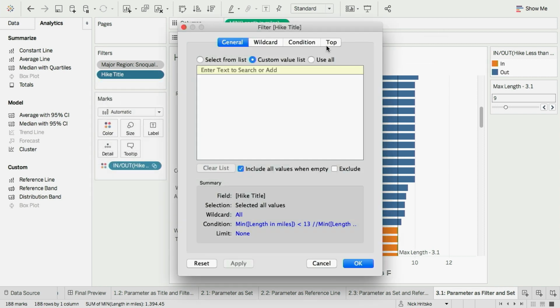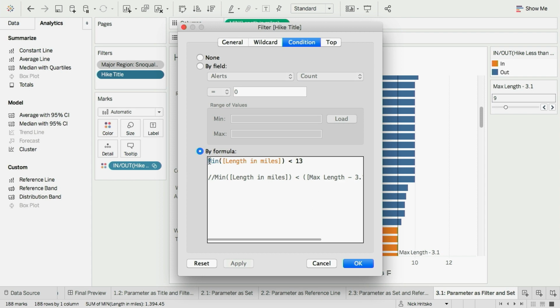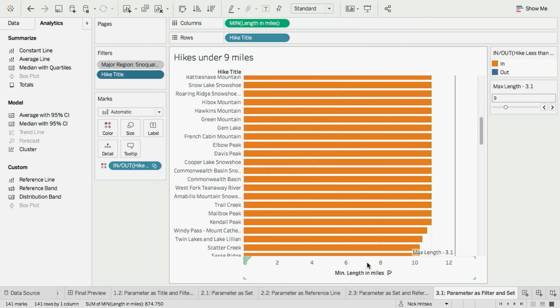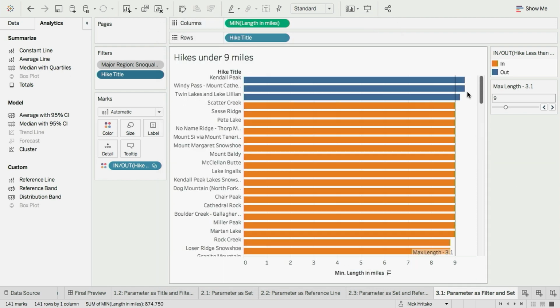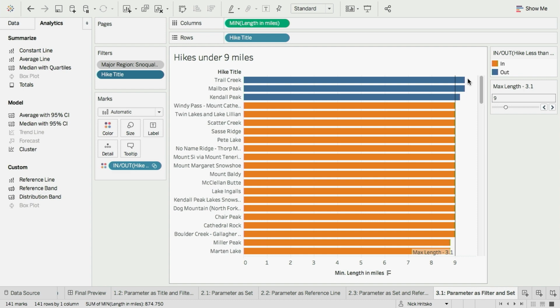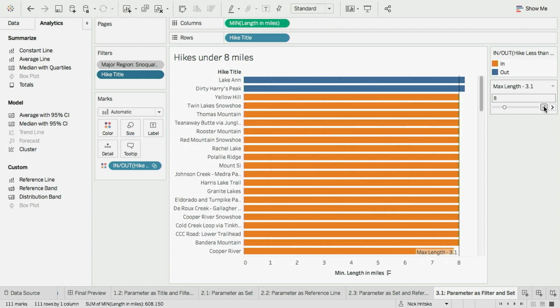So this time, instead of comparing directly to the parameter value, I'll add a half mile on so I can see any hike that almost is what I was specifying so that I can see what kinds of things I'm missing out on. And I set that, and now the data that I'm really interested in, the stuff that's at the top of my condition, is always in screen as I scroll through my parameter values.